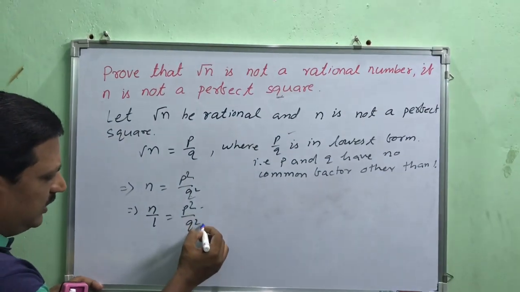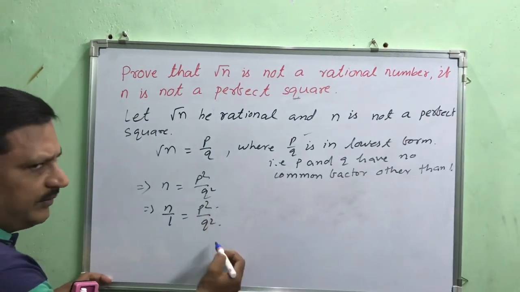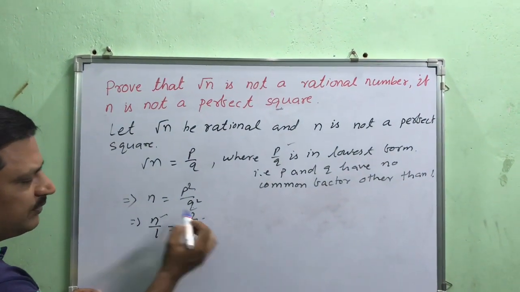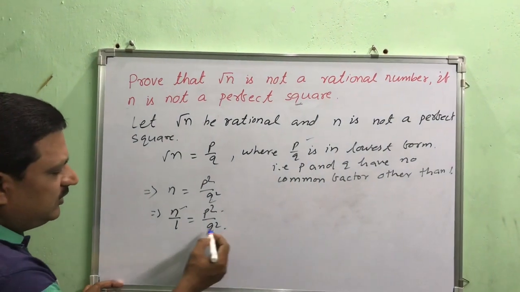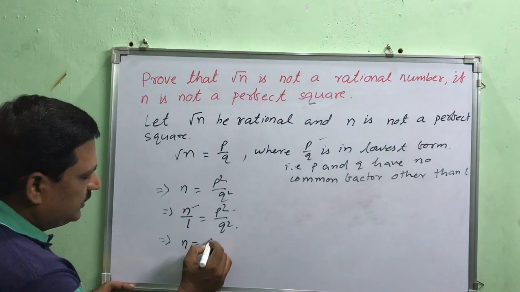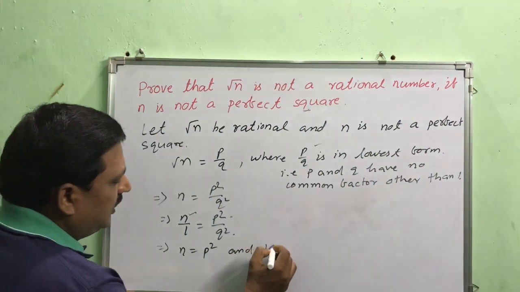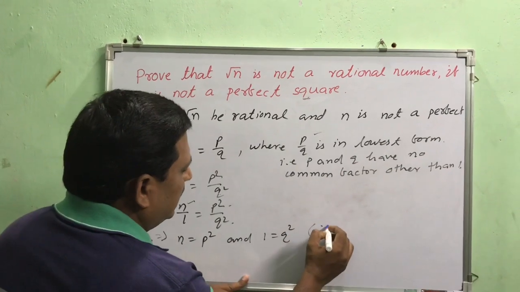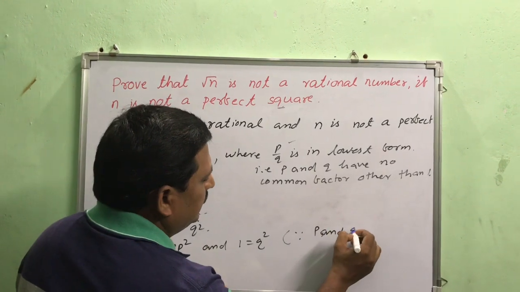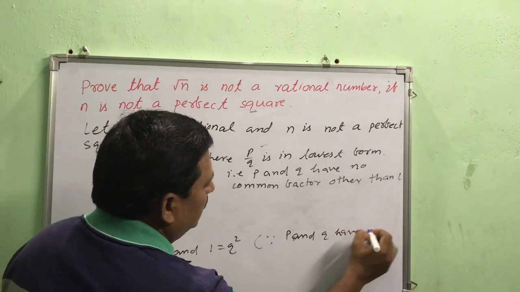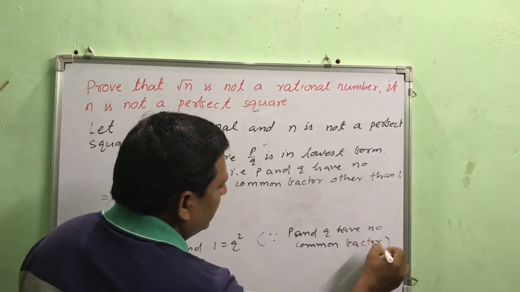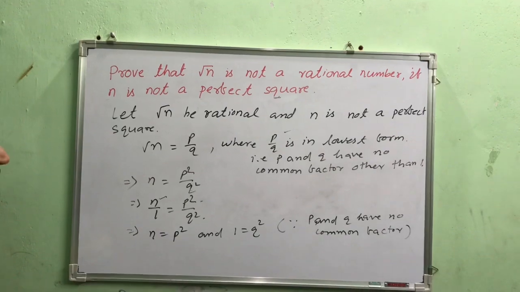That means p square and q square have no common factor. So n must be equal to p square and 1 must be equal to q square, as p and q have no common factor. Right? So n equal to p square.